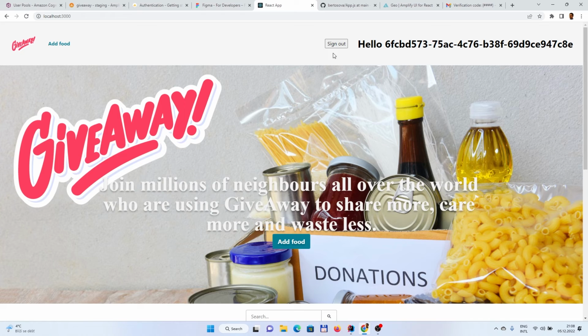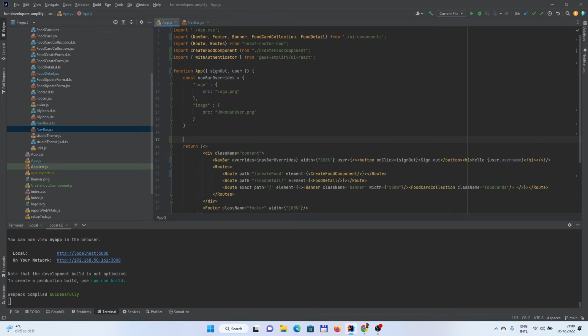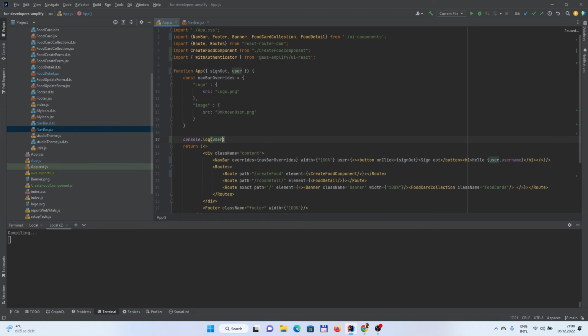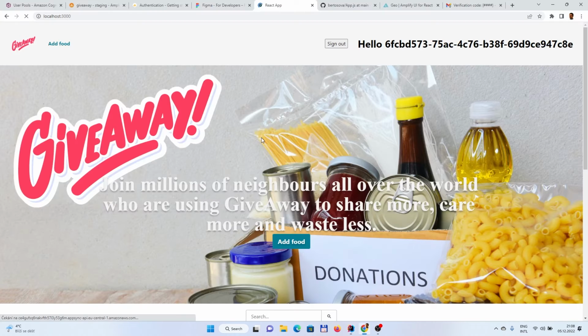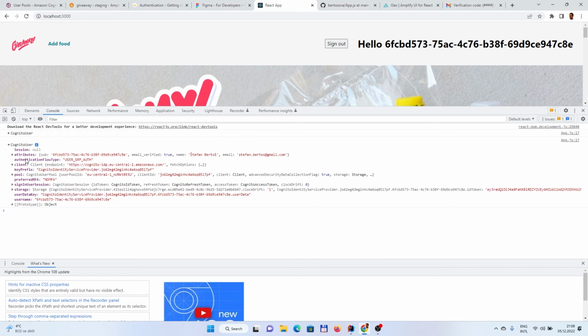So you need to keep the naming convention, and this we can change, and obviously maybe it's good to show what the values are. So let's put a console log. What is inside the user? Because this is interesting, I think, to see. And inside the user, this is a Cognito user.